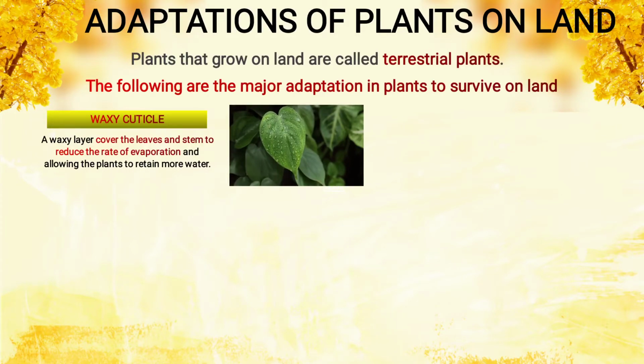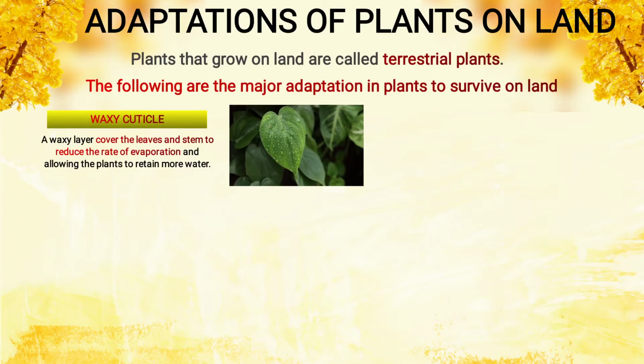A waxy layer covers the leaves. Now you see the leaf image is given. What is happening when the water droplet is falling on the leaves? It's not settling, it falls down. Why? Because of the waxy layer. Why is this waxy layer present? To reduce the rate of evaporation.